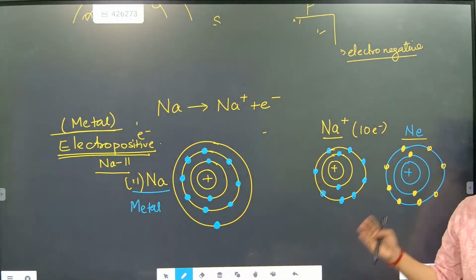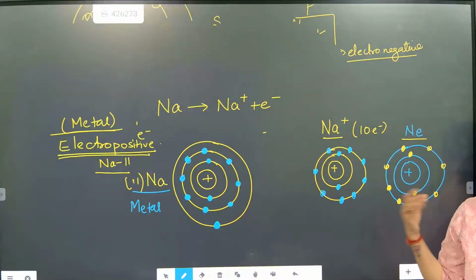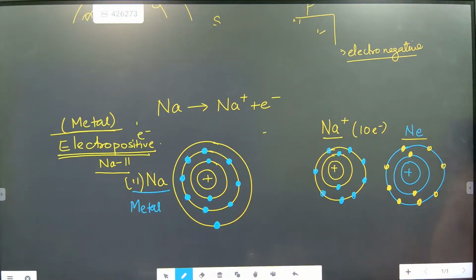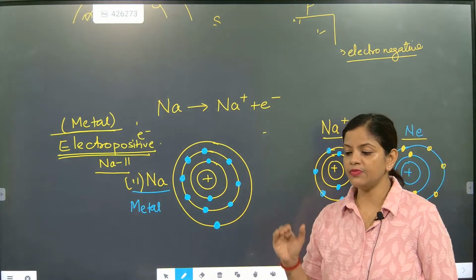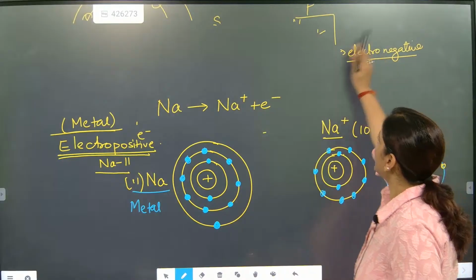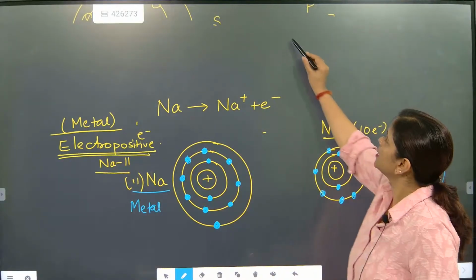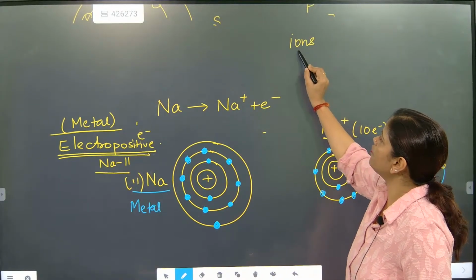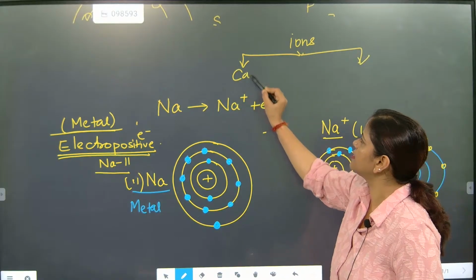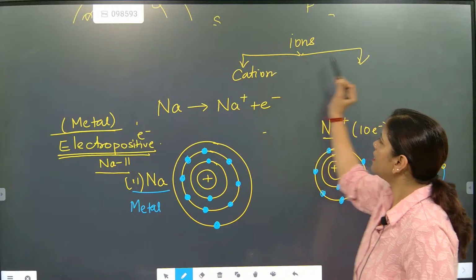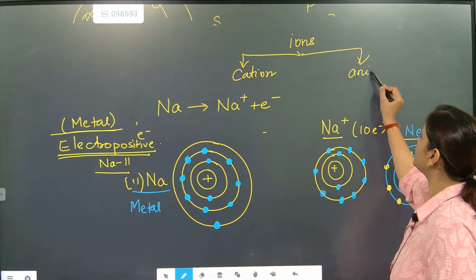Then we will talk about electronegative. See, we are giving them a name. You know what name we are giving? Cation and anion. Ions have two names. One name is called cation, and another name is called anion.